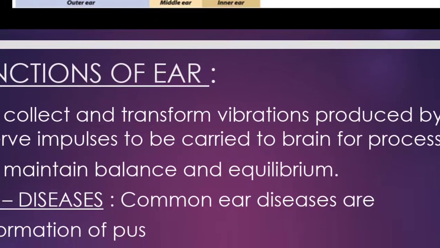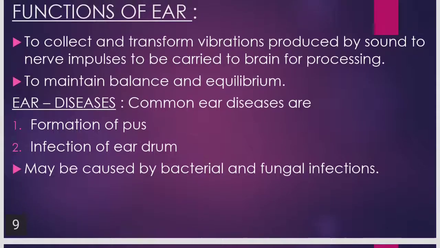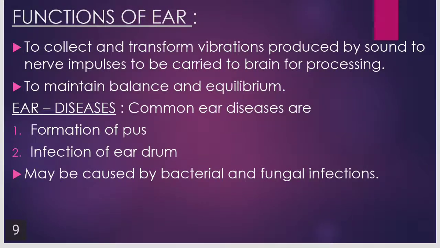So basically, children, we have seen that the ear has 3 parts: outer, middle and inner. External, middle and internal. Okay? Now let us see the functions of the ear. 2 main functions. First is to collect and transform the vibrations produced by sound into nerve impulses to be carried to the brain for processing. Second is to maintain balance and equilibrium.